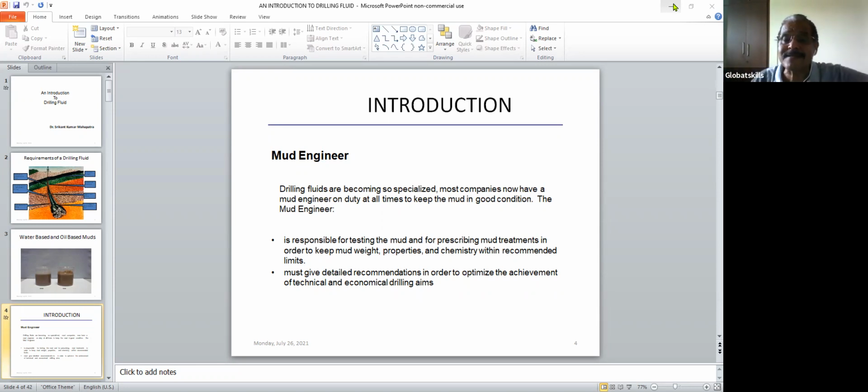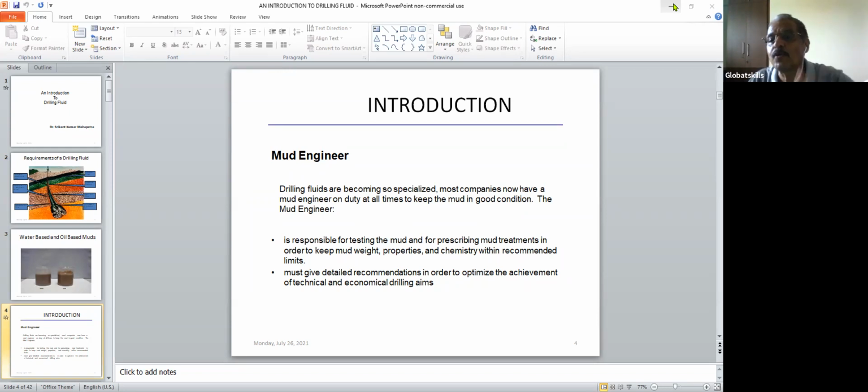So the mud engineer's job is to test the properties of the mud and, based on the properties and what is needed, give treatment. It is like going to a doctor who checks your blood, and if he finds something wrong, he gives you medicine. There is a limit: in the blood, hemoglobin should be like 10, 11 or 12.